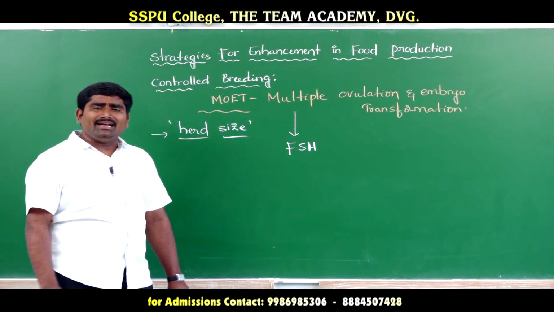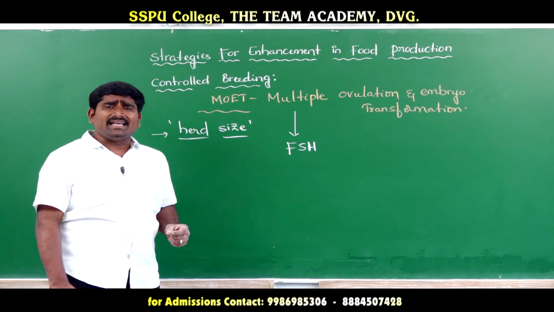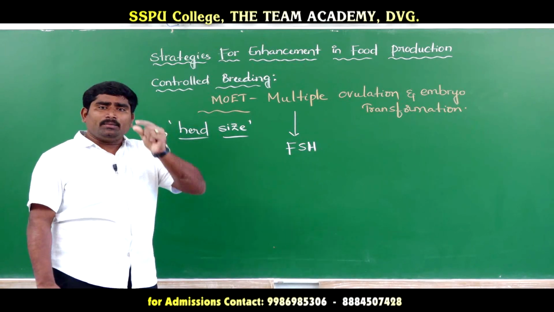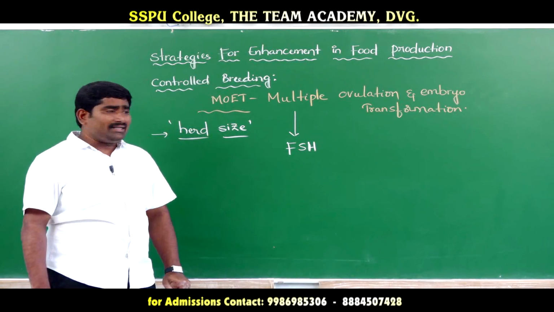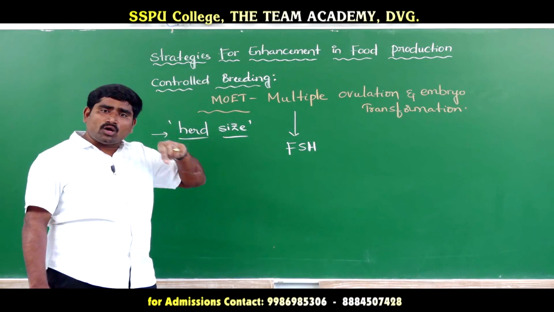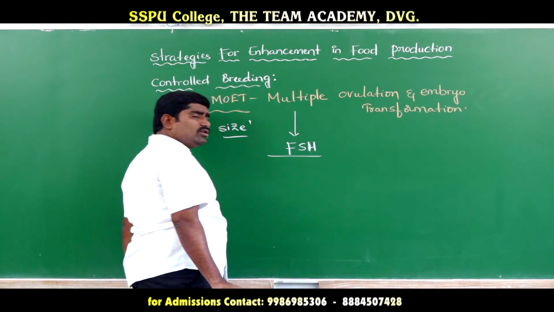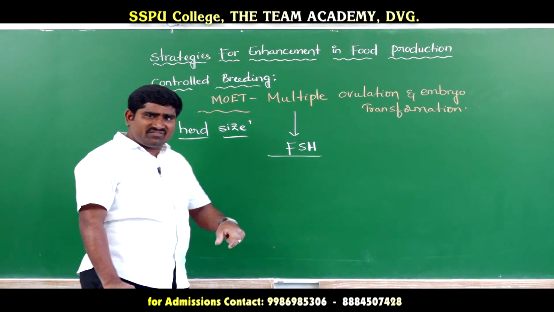Then what will happen? Generally, in the estrous cycle of the cow, it produces only one egg. FSH hormone is called a gonadotropin, like LH.